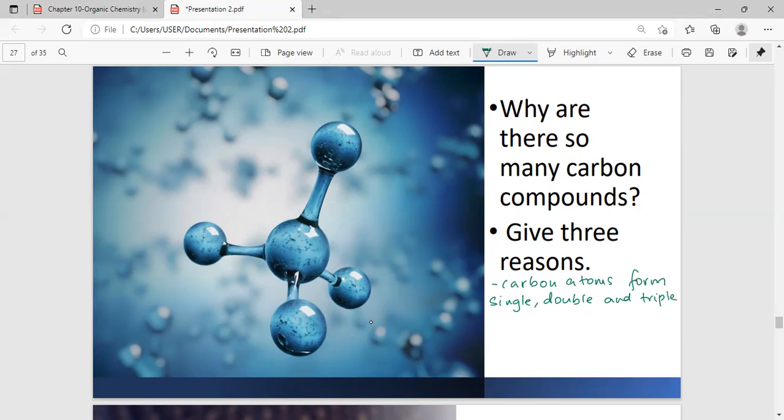The next reason, they form long chain compounds. Then they form ring chain compounds. So these are the three reasons why there are so many carbon compounds.